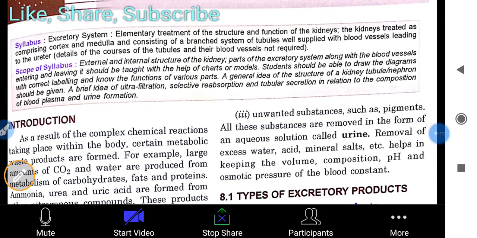In this chapter you have to read about the excretory system. Okay, we just discussed the elementary treatment of the structure and function of the kidneys. The kidneys are treated as comprising cortex and medulla, and consisting of a branch system of tubules well supplied with blood vessels leading to the ureter. The details of the courses of the tubules and their blood vessels are not required in this chapter. Not going into the details, just about the functions.